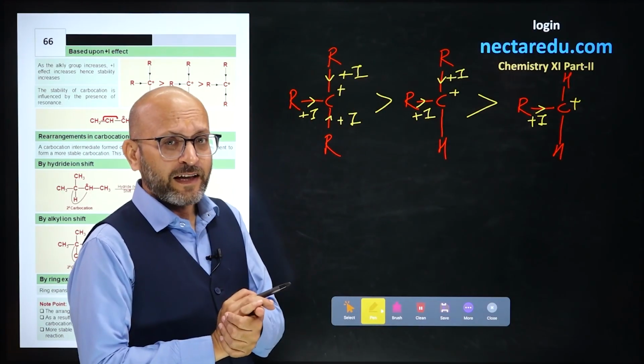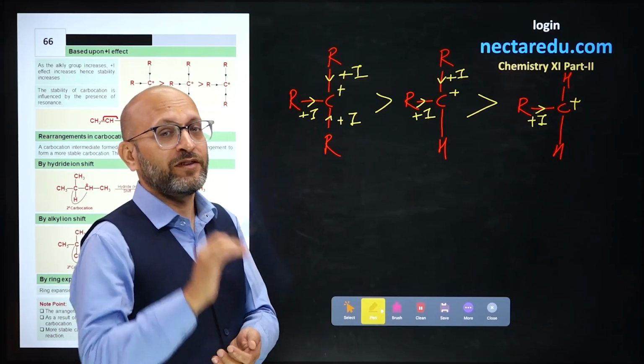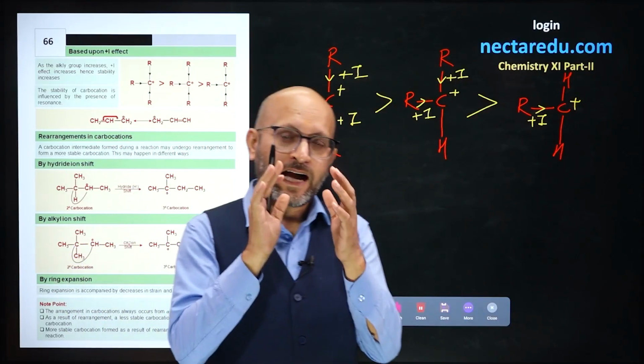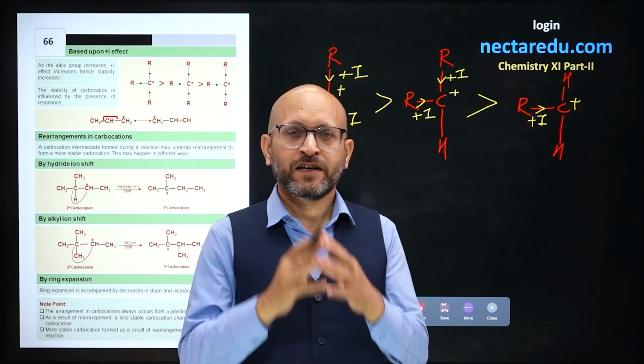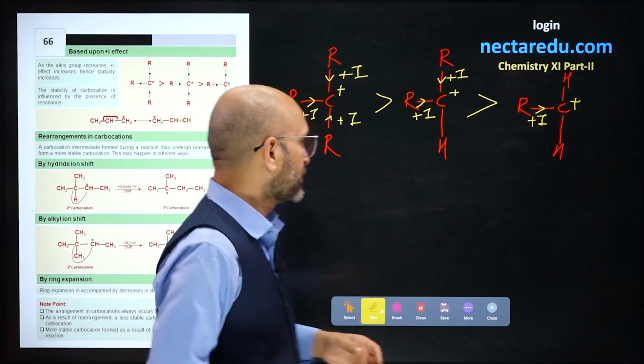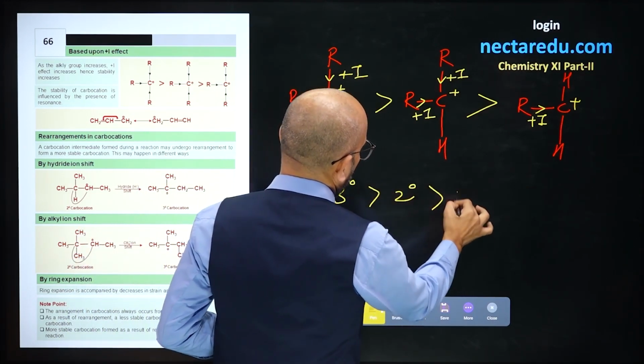And if alpha hydrogens are also present, then what will be the reason? We will say hyperconjugation, not inductive. So hyperconjugation is a dominating factor, and if it is not present, then we will say inductive. So this is the stability order: 3-degree, then 2-degree, then 1-degree.